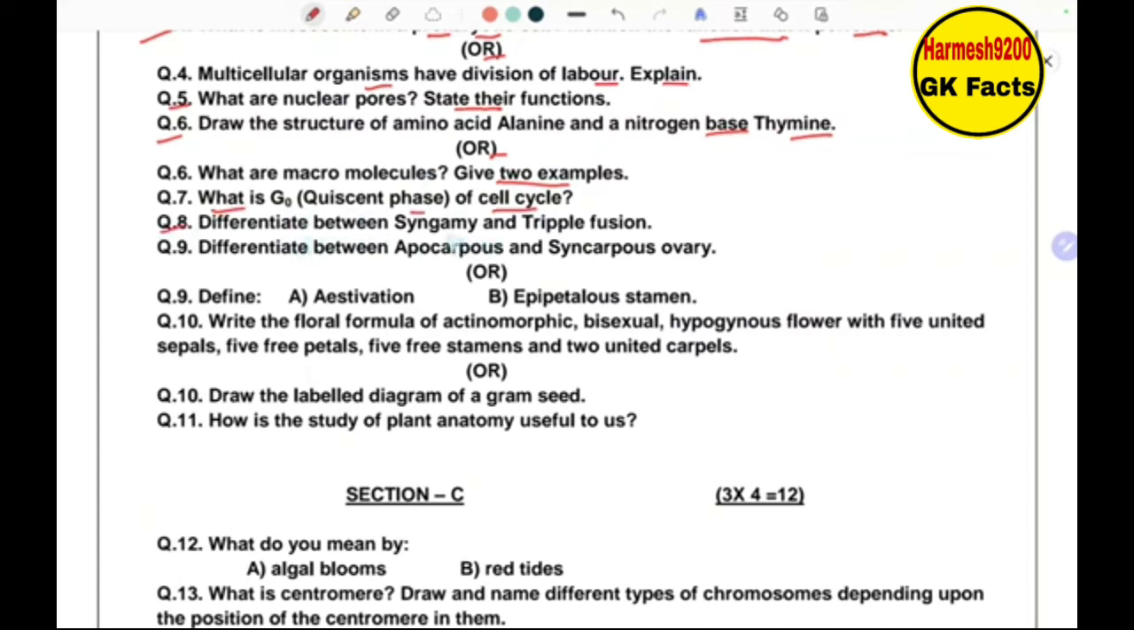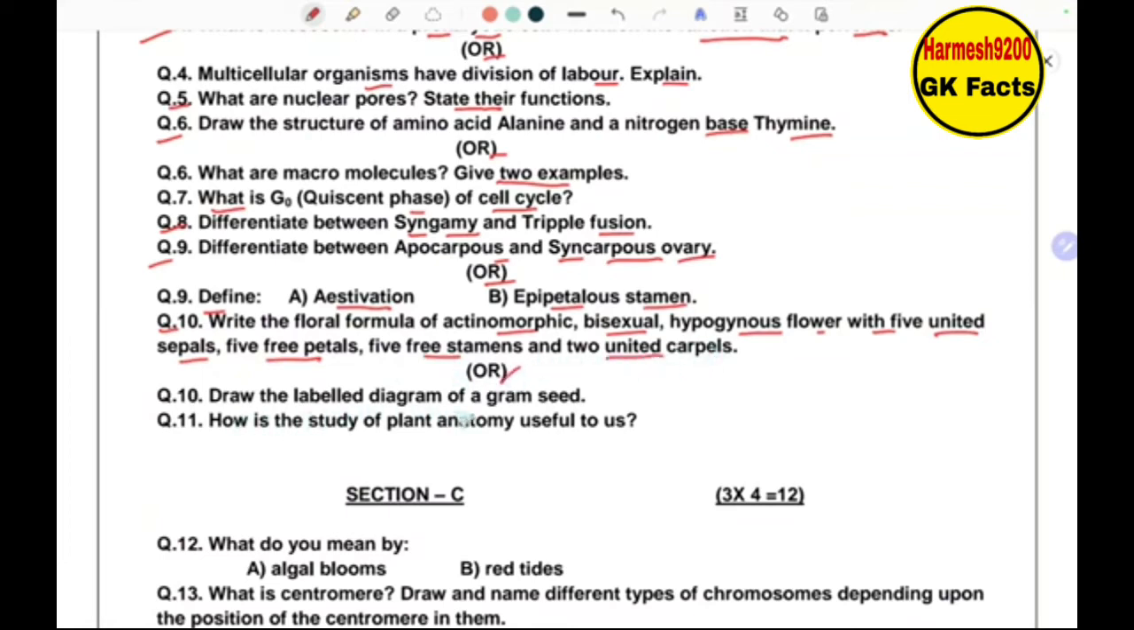Next, differentiate between syngamy and triple fusion. Next, differentiate between apocarpous and syncarpous ovary. Or define estivation, epipetalous stamen. Next, write the floral formula of an actinomorphic bisexual hypogynous flower with 5 united sepals, 5 free petals, 5 free stamens and 2 united carpels.